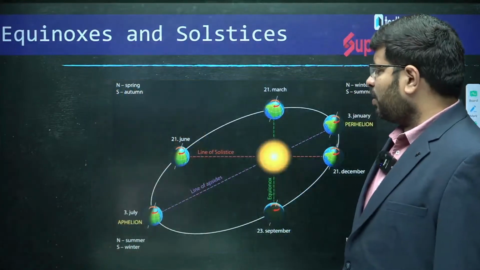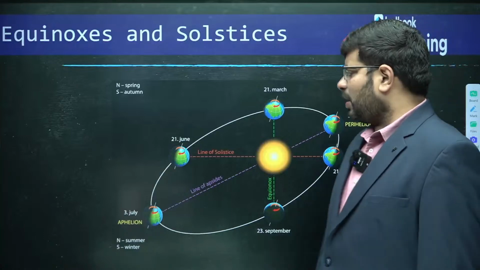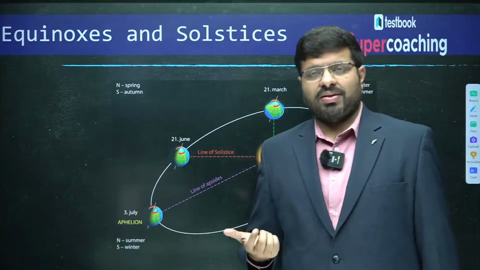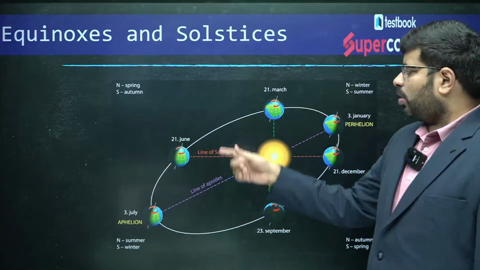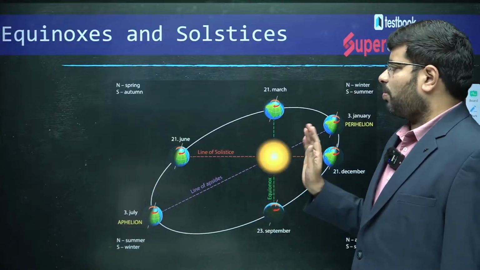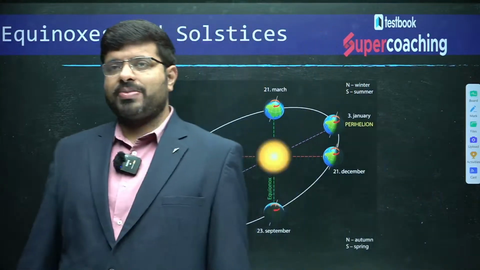The sun is not at the center while the earth orbits. If you see the earth's orbit, you will find that it is an elliptical orbit. Because of the elliptical orbit, sometimes it is nearer, sometimes it is far away.